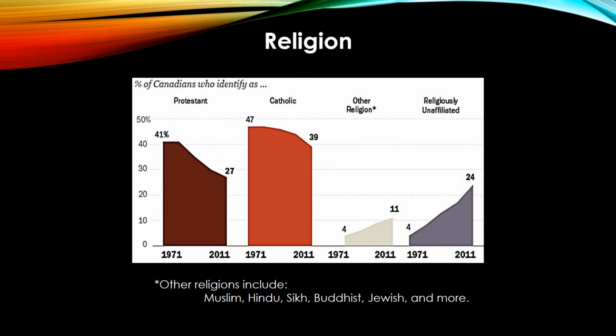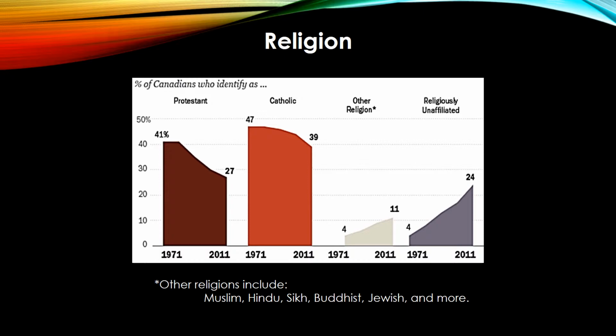Now let's talk about the religious affiliations of Canada. Over the past few centuries, Canada has shown signs of being predominantly Protestant or Catholic-based faiths, such as Baptist, Roman Catholic, Orthodox, Methodist, and other Christian-based faiths.